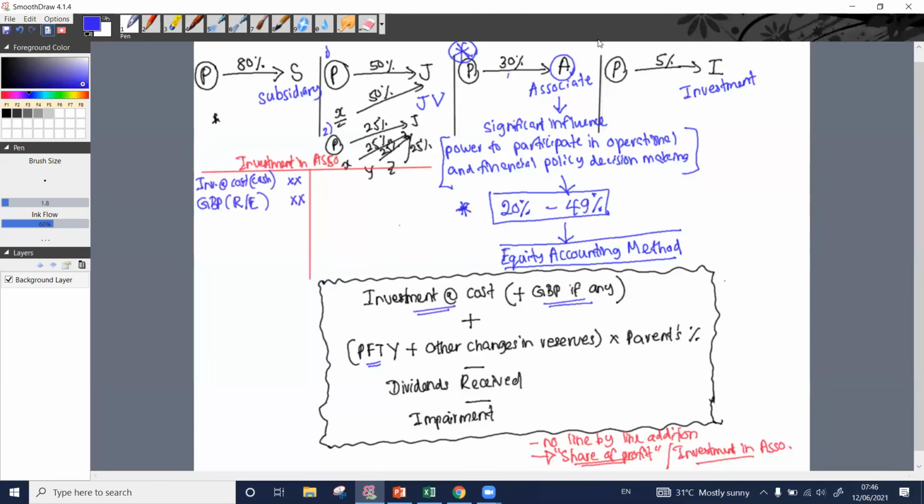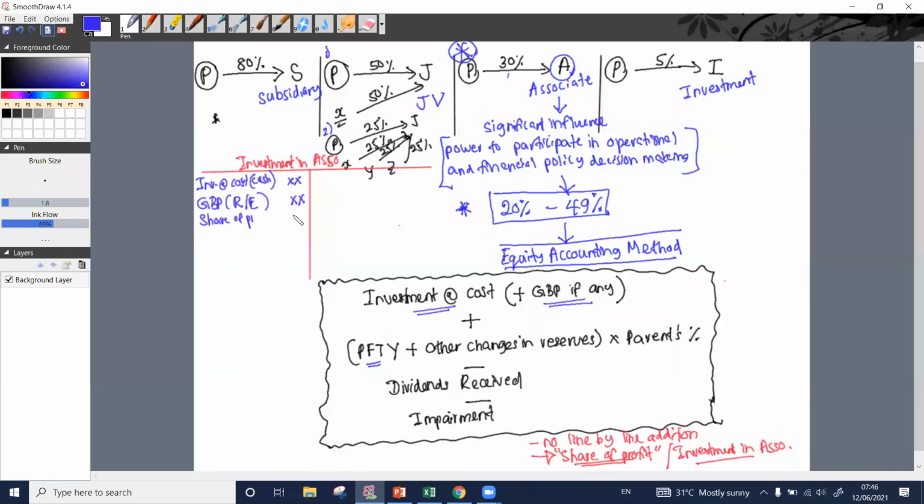How can we account for that? Profit for the year into parents percentage. What we need to do? Right? That is our what? Share of profit. ඕකට තමයි අපේ share of profit එක කියලා කියන්නේ.